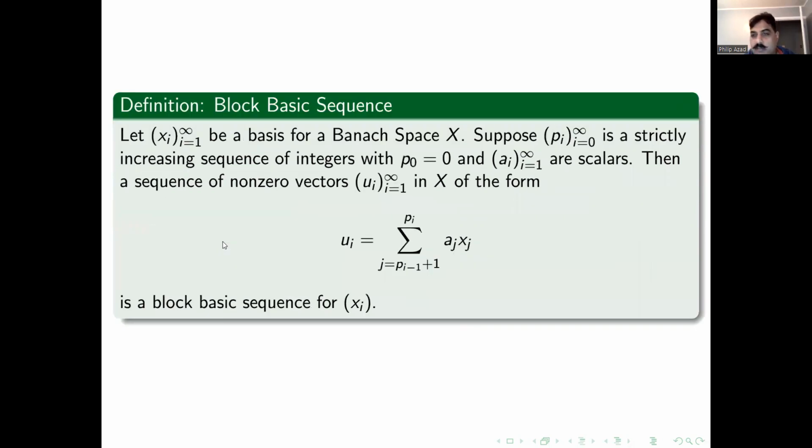The first one is the block basis. So let x_i be a basis for Banach space X, p_i be a strictly increasing sequence of integers with p_0 as 0, and a_i scalars, then the vectors u_i given by this sum are all block vectors. Now, the sequence is called the block basic sequence. Over here, the main thing is that these blocks need to be disjointly supported.